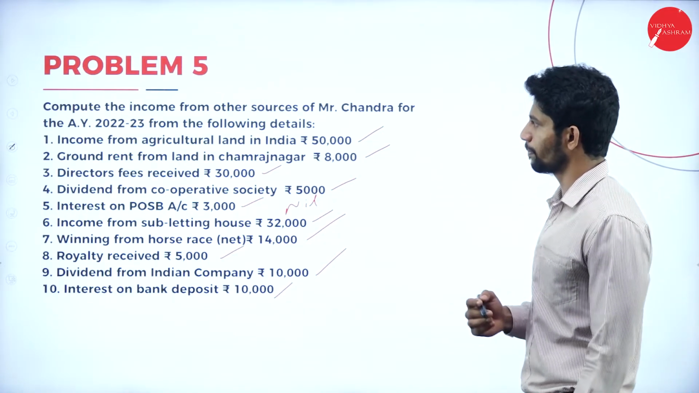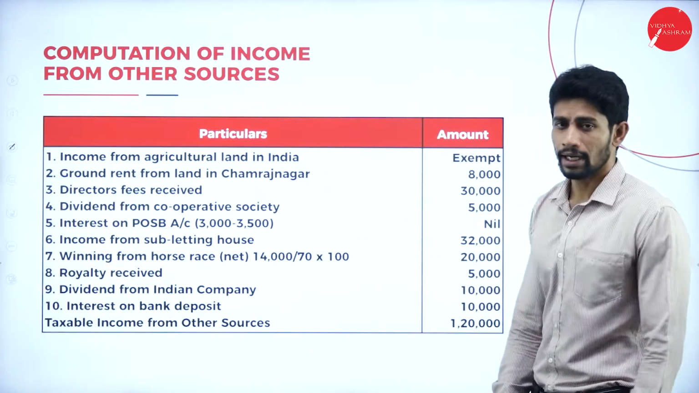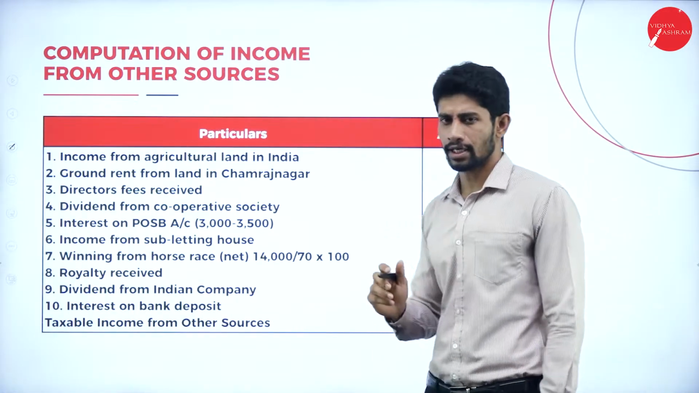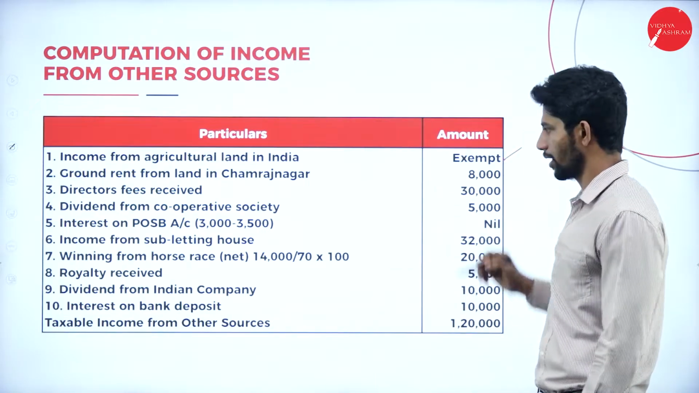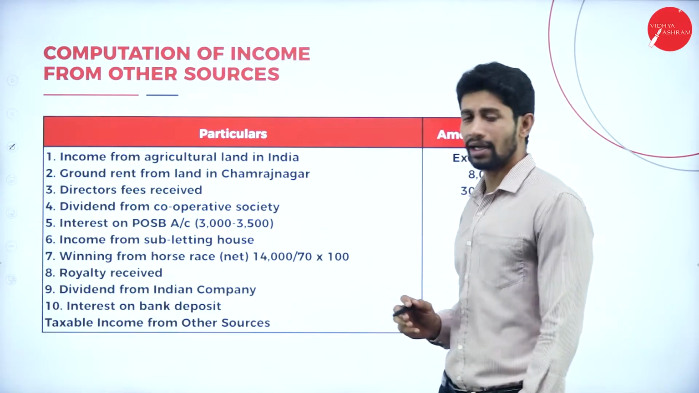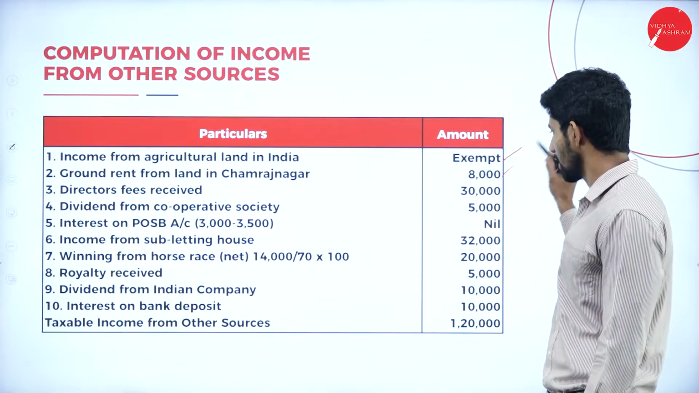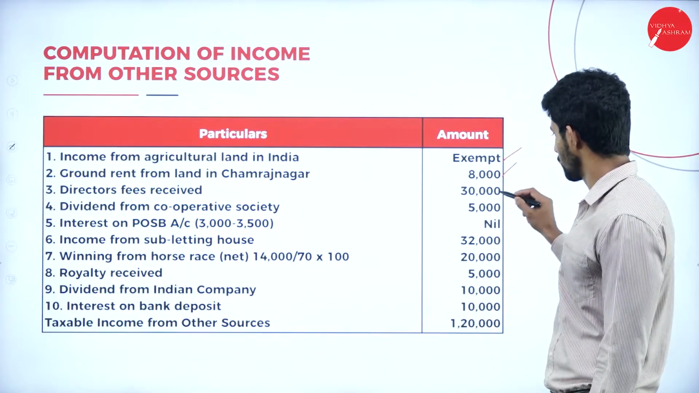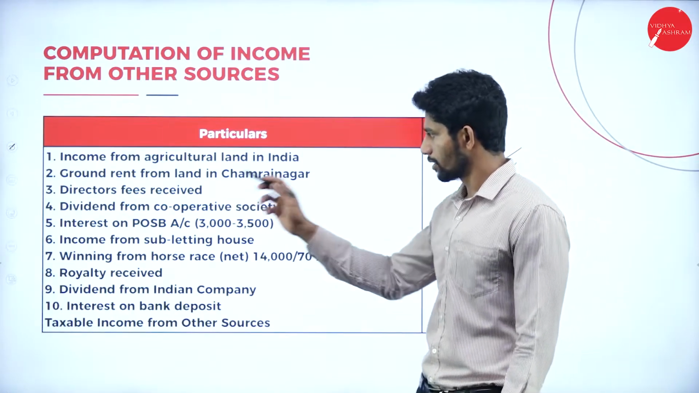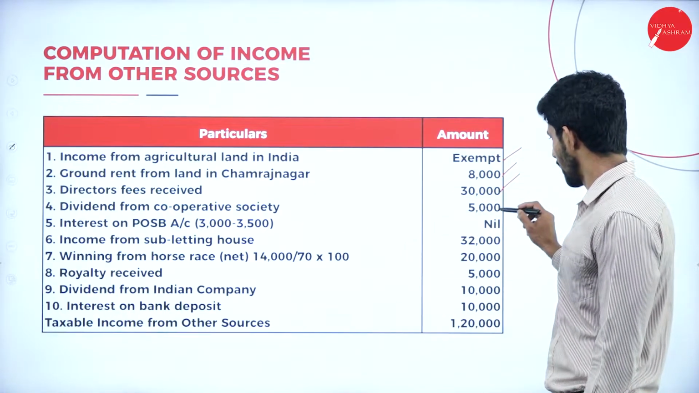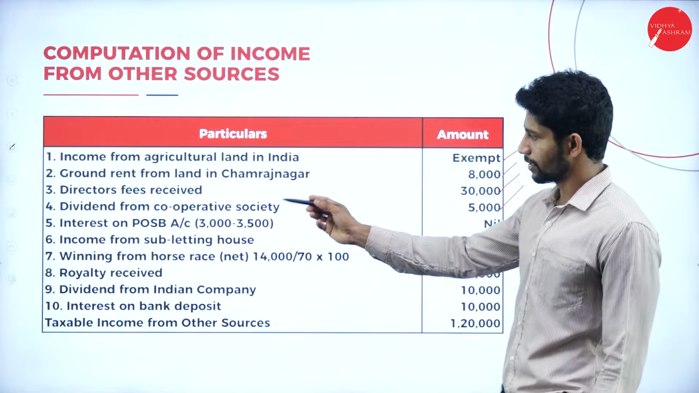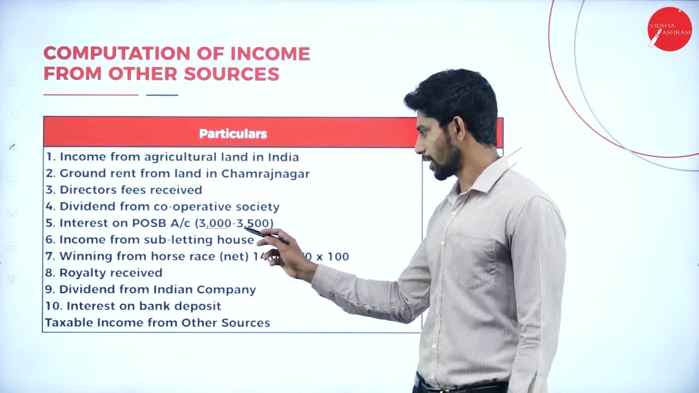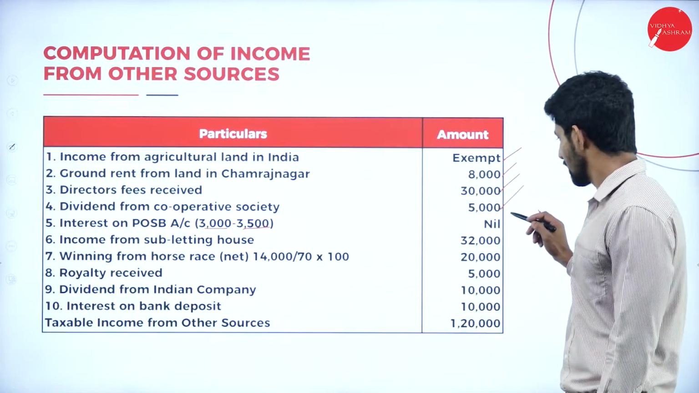Moving on to the solution part, computation of income from other sources, particulars, amount. Income from agriculture land in India, it is exempted. Next, ground rent from land in Chamarajnagar, it is taxable. Next, director's fees received. What is the value? 30,000. Next, dividend from cooperative society, what is the value? 5,000. Next, interest on POSB account, we are receiving 3,000, but the deductible value is 3,500, so it is nil.